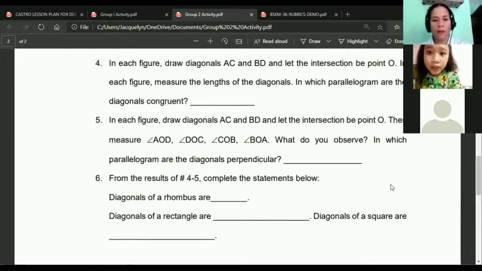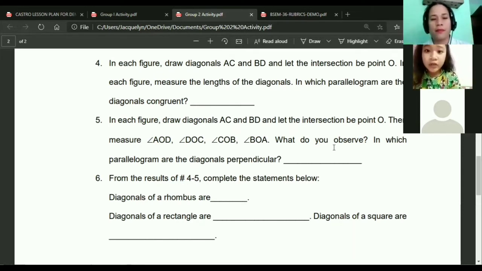In each figure, draw diagonals AC and BD and let the intersection be point O. Then measure angle AOD, DOC, COB, BOA. What do you observe? Wait, Shaira. Can you repeat again the word angle AOD? Read it: angle AOD, angle DOC. Okay, again. Read it again, number 5.